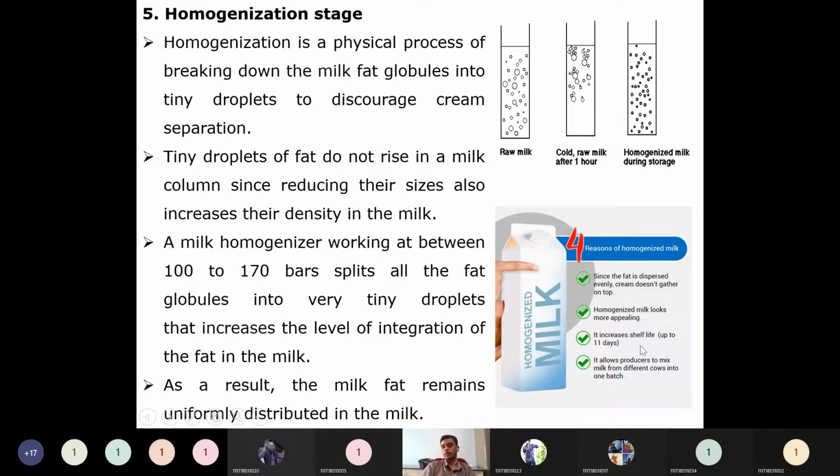It allows producers to mix milk from different cows into one batch. This homogenization process will facilitate the use of various, different sources of milk. So that much heavy amount of milk is not going to come from one cow and one animal. Because of this reason, the homogenization process will be employed.